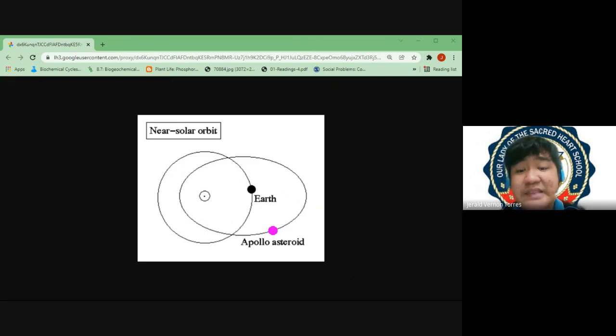Because that's where the near-Earth asteroids are. A near-Earth asteroid is an asteroid in the Apollo orbit that could possibly impact the planet upon action of gravity. So we can have an impact from those near-Earth asteroids present in the Apollo orbit. So, anyways, let me go back to my presentation.